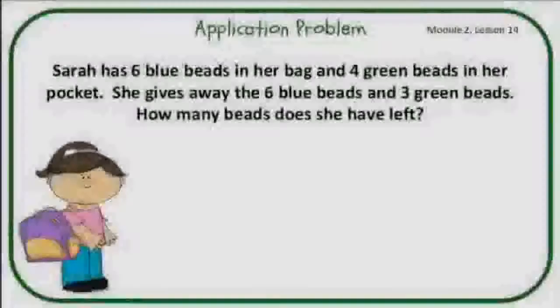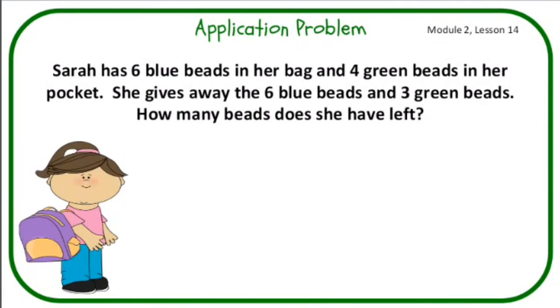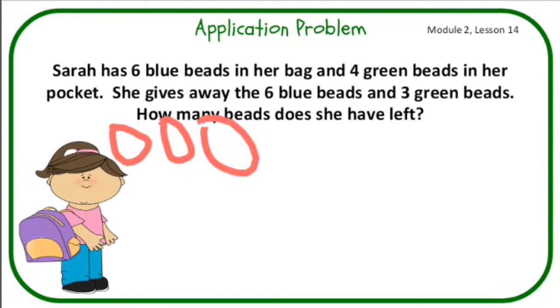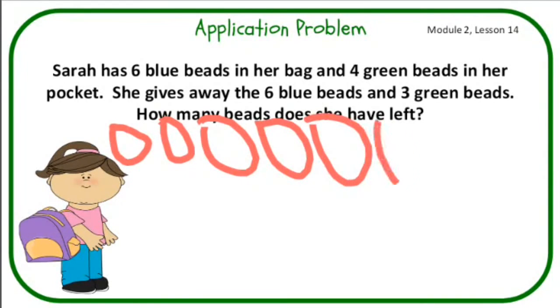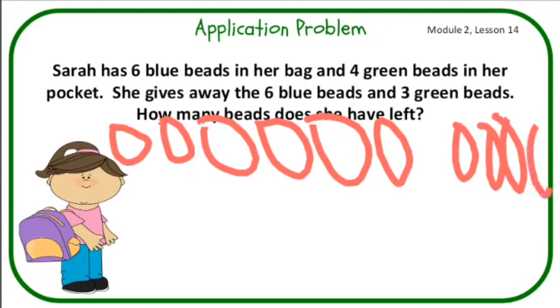So quickly let's solve that. Now 6 blue beads first. So 1, 2, 3, 4, 5, 6. And 4 green beads, all for Sarah. So 1, 2, 3, 4. Now she gives away the 6 blue beads and 3 green beads. Now how many beads does she have left?